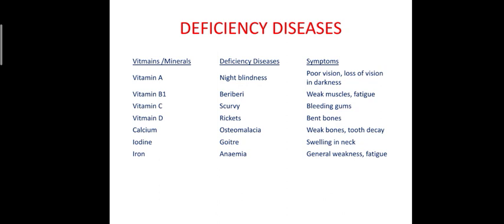deficiency of calcium, it causes osteomalacia, which is weak bones, and bones become brittle. Next, iodine. If there is a deficiency of iodine, it causes goiter. Iron, if there is a deficiency of the mineral iron, then it causes anemia.